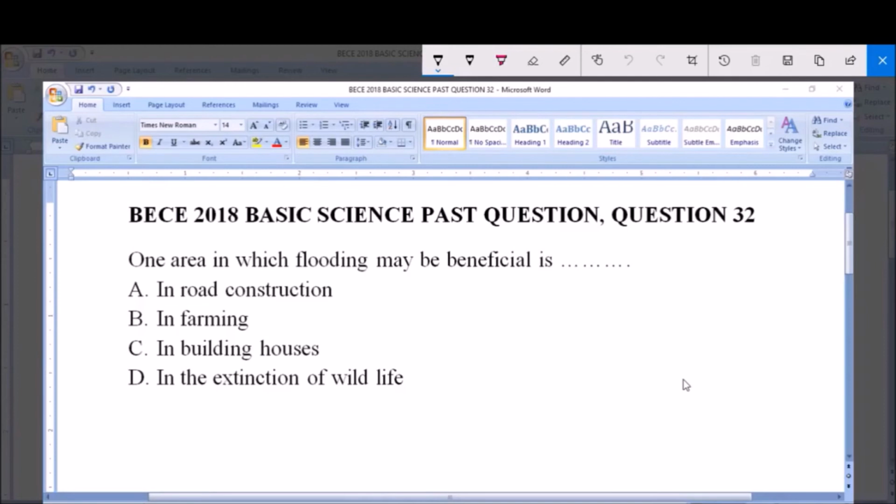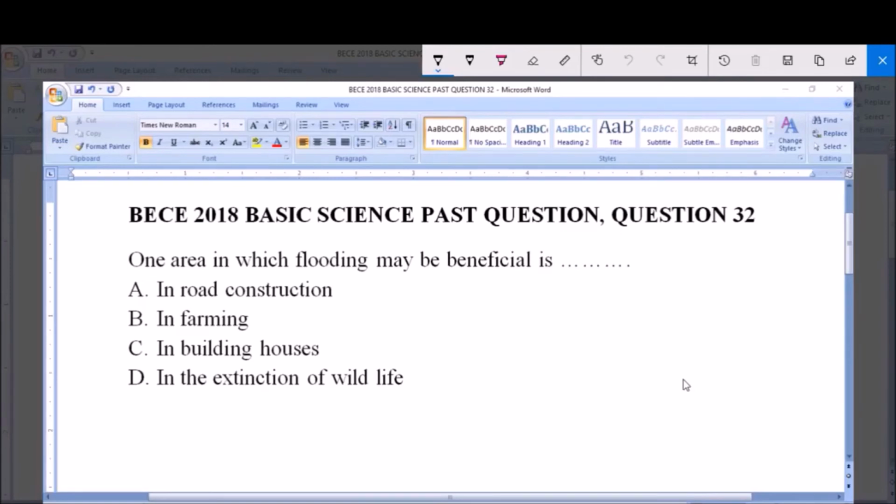Hello, good day and welcome. Today we're going to be looking at BECE 2018 Basic Science past question, question 32. One area in which flooding may be beneficial is dash. A, in road construction, B, in farming, C, in building houses, and D, in the extinction of wildlife.